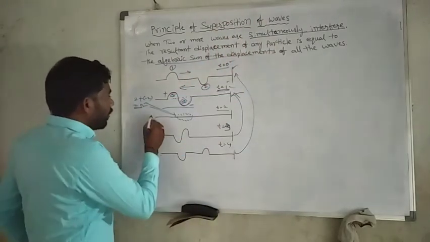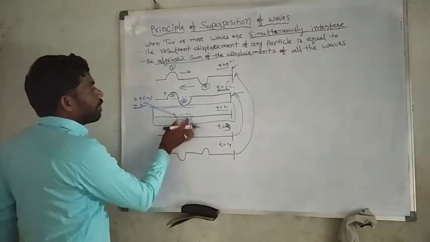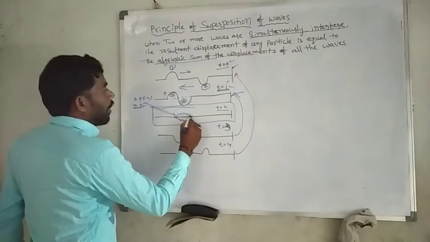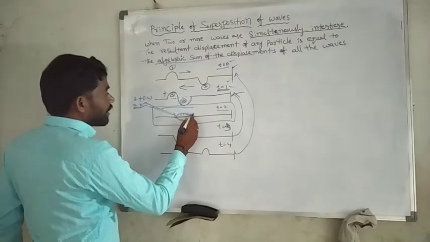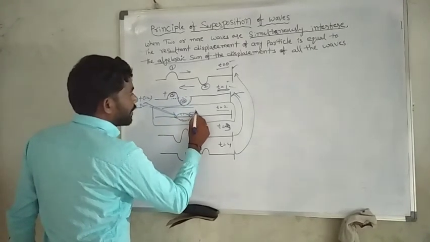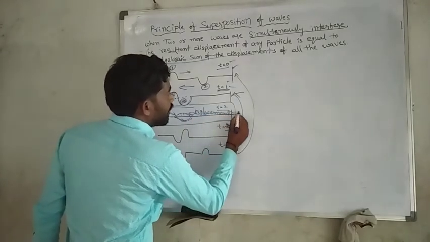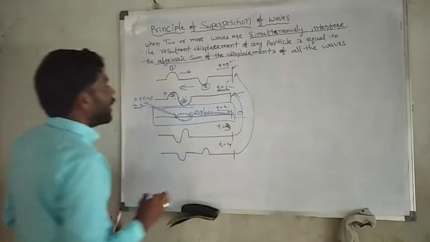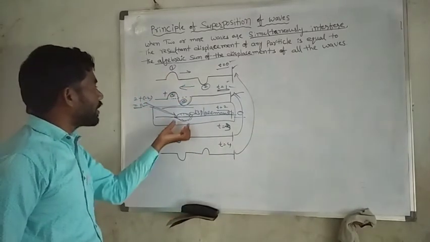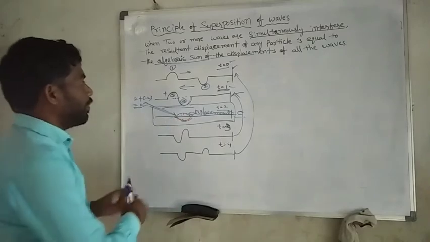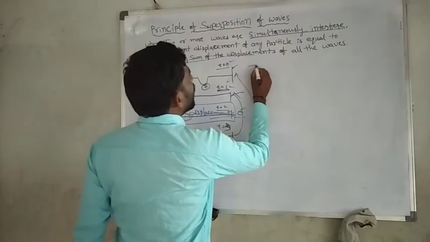See, the third one is the most important. Why? Because when waves of the same phase are added in the opposite direction, the displacement is 0.